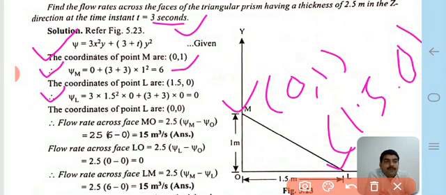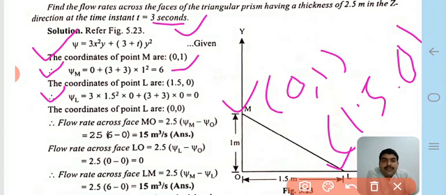Okay, it is clear. The coordinates of point L are taken as (0, 0).